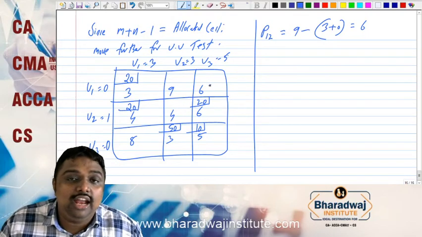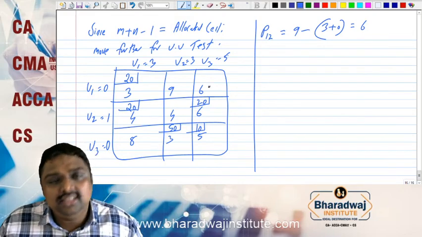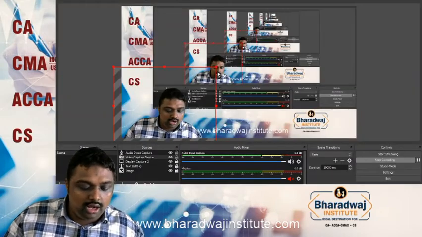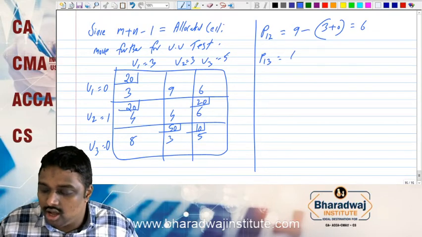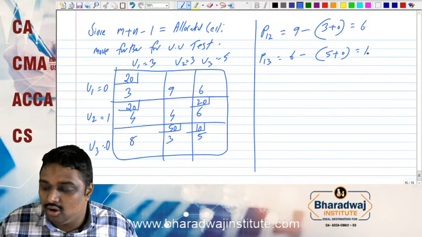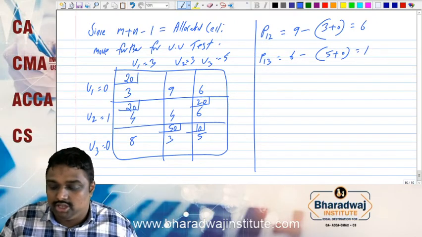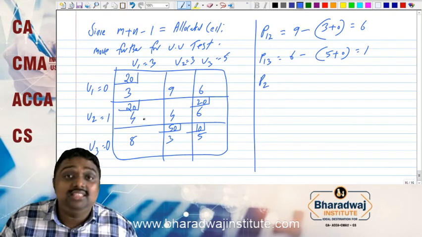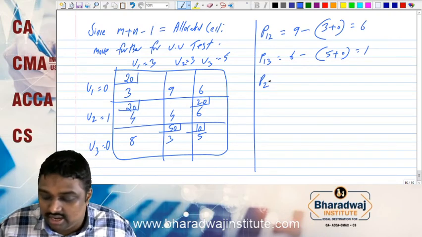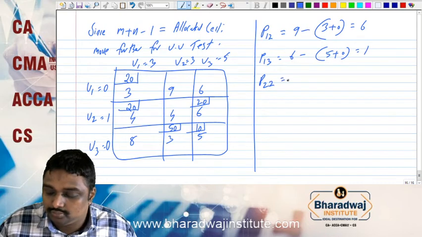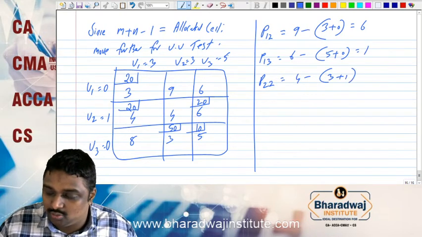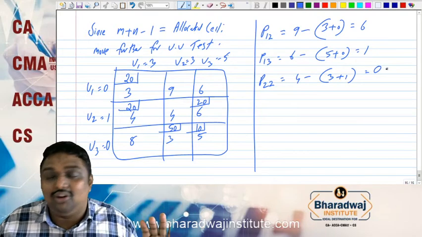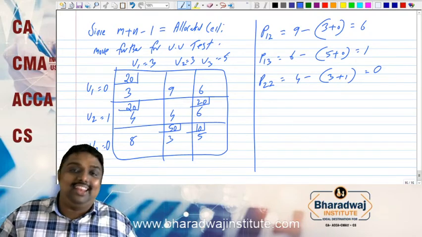Is this allocated or unallocated? This is unallocated. We are applying only for unallocated. So P13, the cost is 6 minus the corresponding 5 plus 0. Yes, still we are getting positive. Next is P22. This is not allocated. 4 is the cost, corresponding 3 plus 1. Neck to neck, 4 minus 4. Still we are getting 0 or greater than 0.